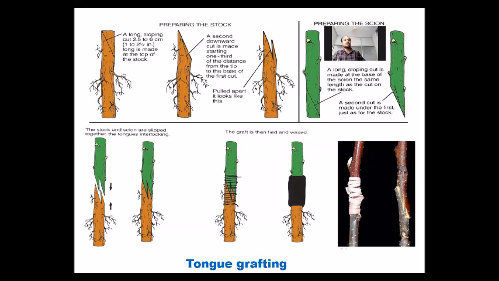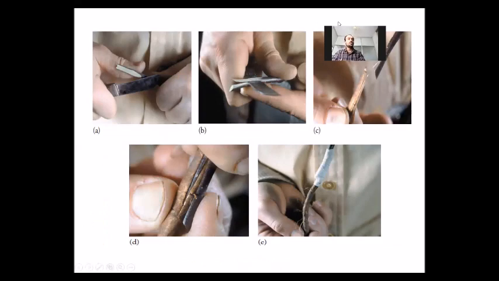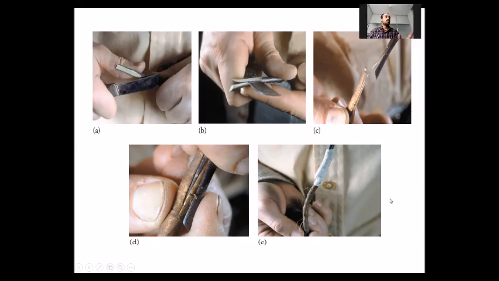This slide is showing the real photographs of the grafting operation. First, tongue-type cuts are made in the rootstock, and both are interlocked.